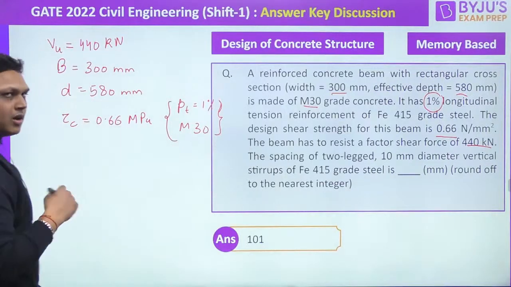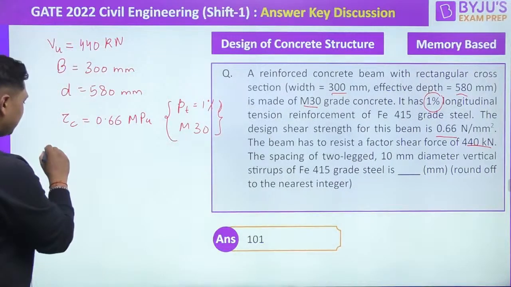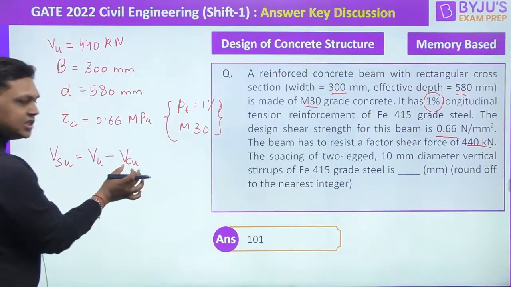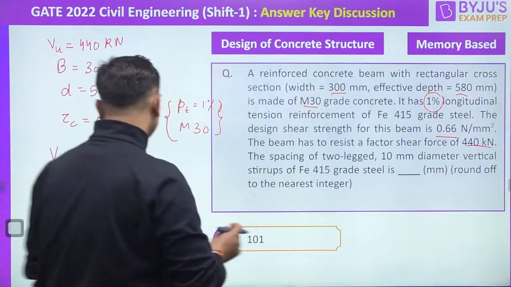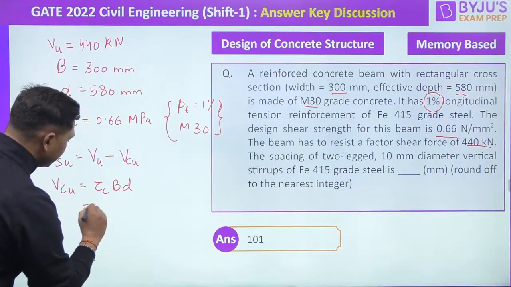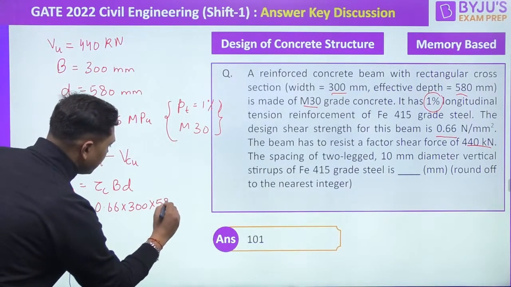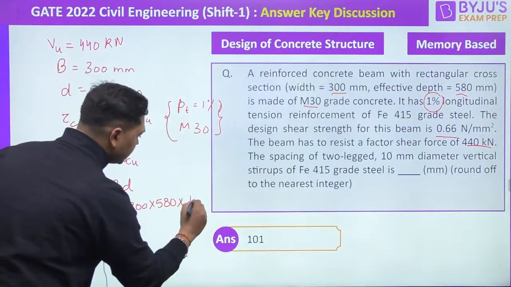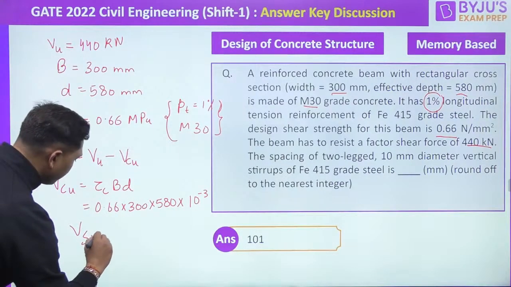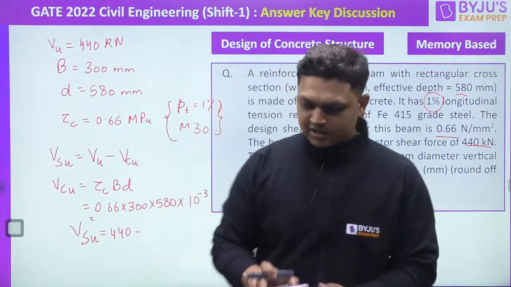Now let us first of all understand for what value of the shear force you will design the shear reinforcement. The shear reinforcement has to be designed for Vu minus Vcu, the shear force resisted by the RCC section without any shear reinforcement. Vcu is equal to tau c into b d, which is equal to 0.66 into 300 into 580. Now this is in Newton, converted into kilonewton, 10 to the power of minus 3. After substituting into the above, 440 minus, what value are you getting, guys?